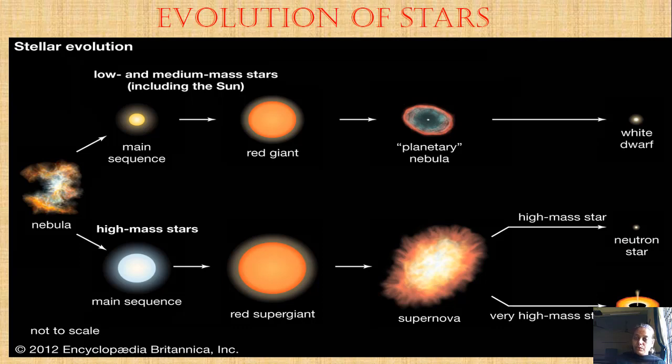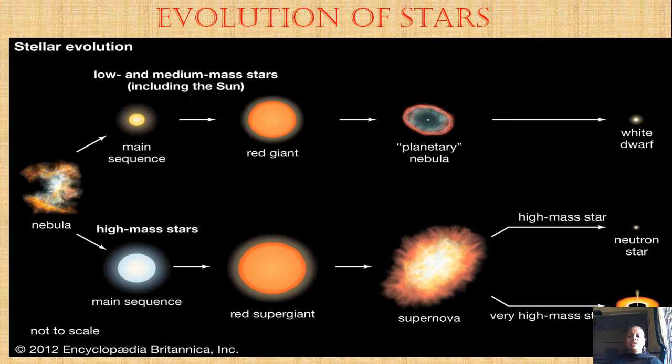If the star is very big as compared to the sun, then it forms the red supergiant. After that, the supernova explosion takes place, and depending on its mass, if it is only a little bigger than the sun, then it will form the neutron star.